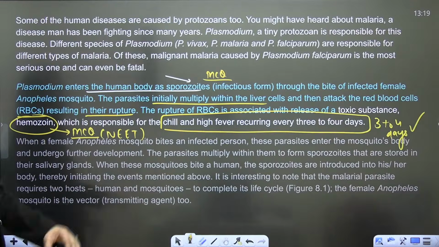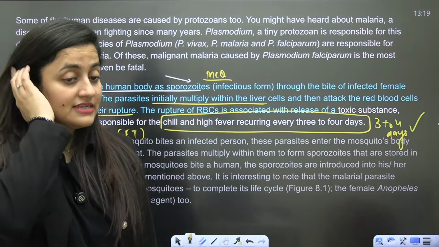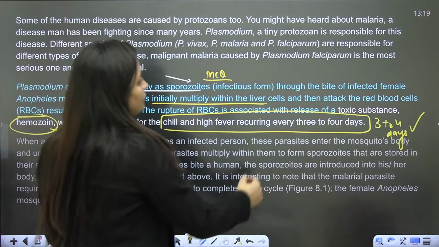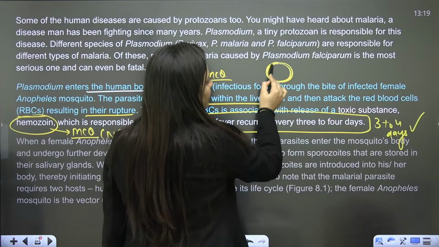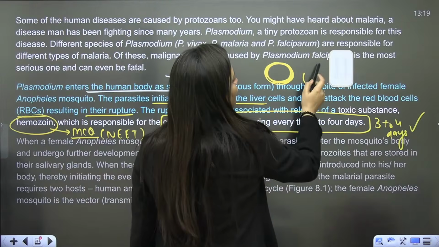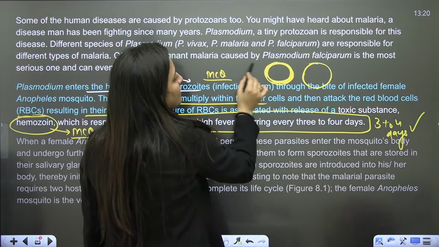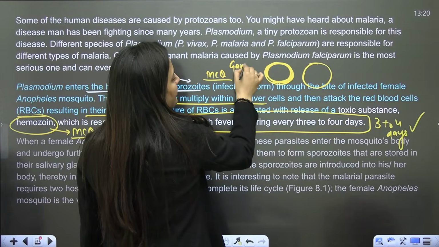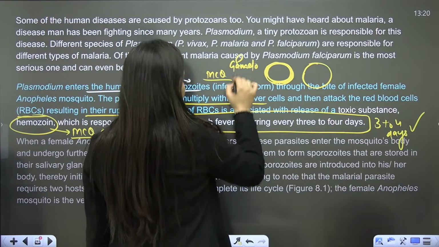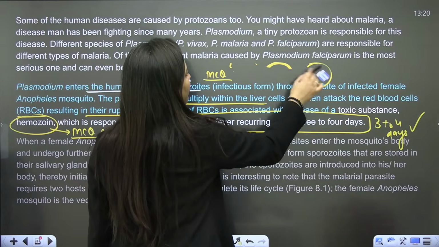So now here, because they are rupturing the RBCs, and as I said, asexual multiplication is still going on in the RBCs, some merozoites will not rupture the RBCs, rather they will grow. They will convert that RBC into the gametocyte. If it is smaller in size, that will be the male gametocyte.